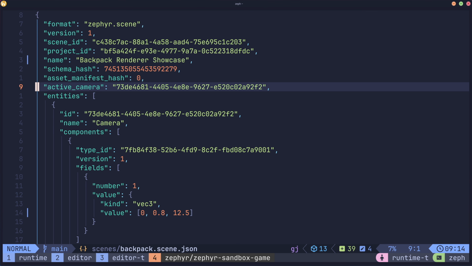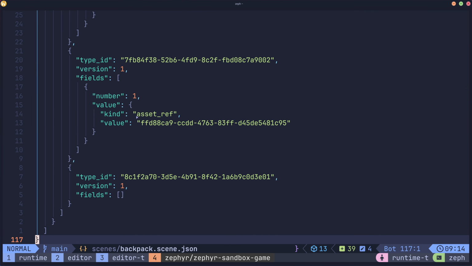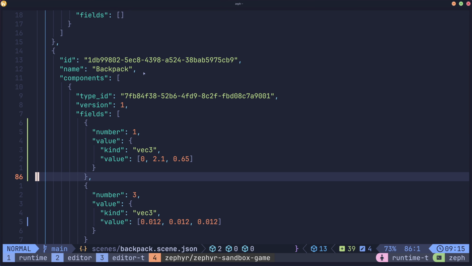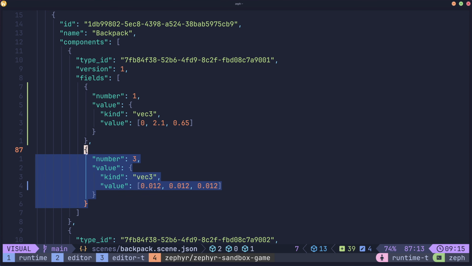So what's the active camera? We have entities, that's an entity component system. So what are the entities of the scene? We have a camera, and then we also have the backpack. And then we can see different fields. So this one is the transform, this one is the rotation.